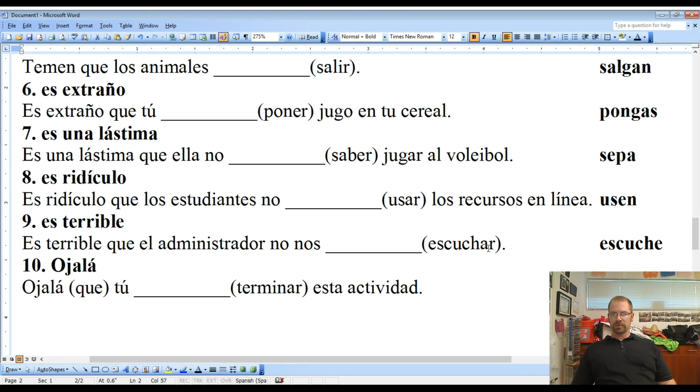If you put escuchemos in this one, I understand why you did that because of the nos here, but we're not the ones listening. It's the administrator that's doing the listening. That's why it's in the singular he, she version of the verb. Y diez, ojalá que tú termines esta actividad. Hopefully you finish this activity.